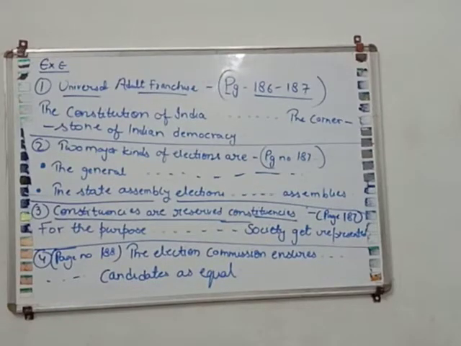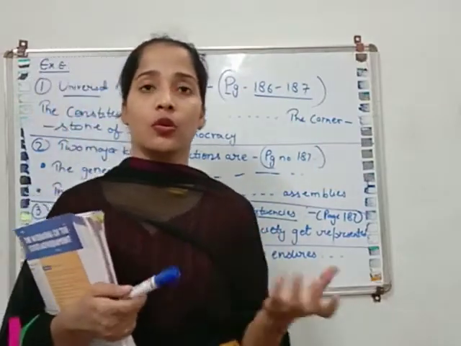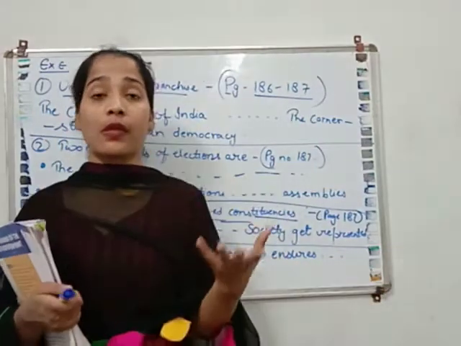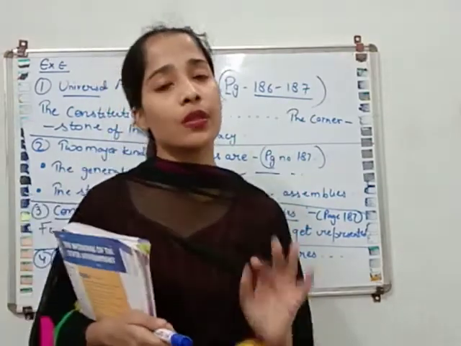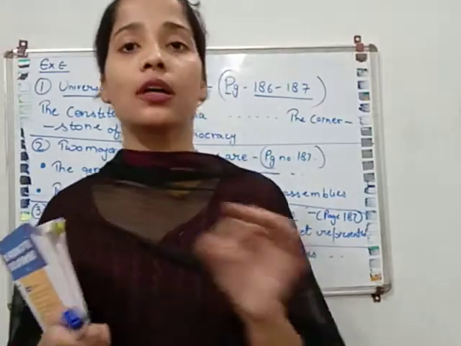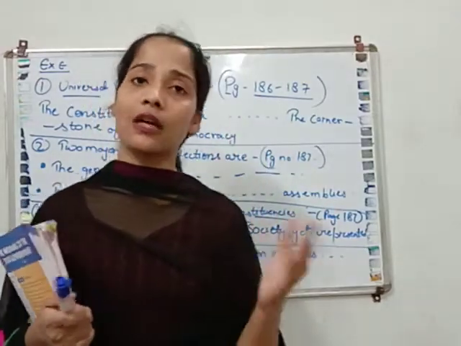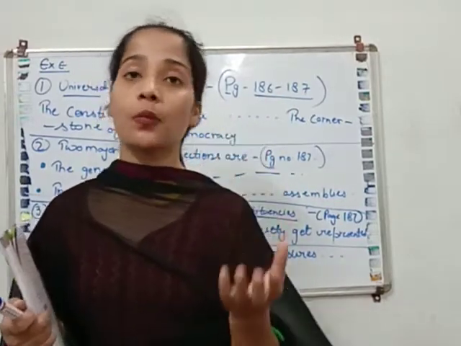Now exercise E, and these are the long answers, so you have to write the whole answer. So don't text me that the answers are so long. You have to write down the full answer. One option is that you can write down the answers in points, because in this we cannot cut anything. You have to write the whole paragraph that is given, as this is a process and you have to write it in a proper way.